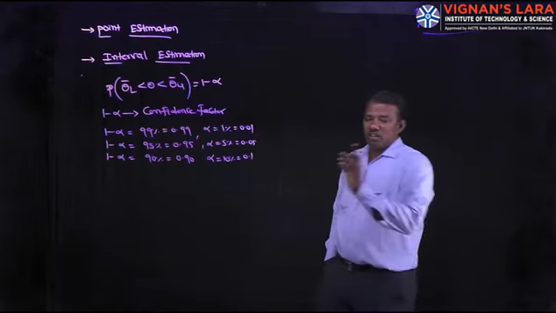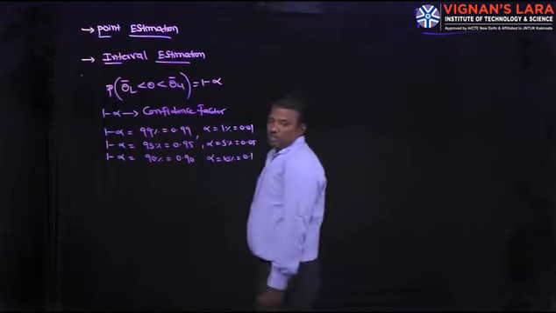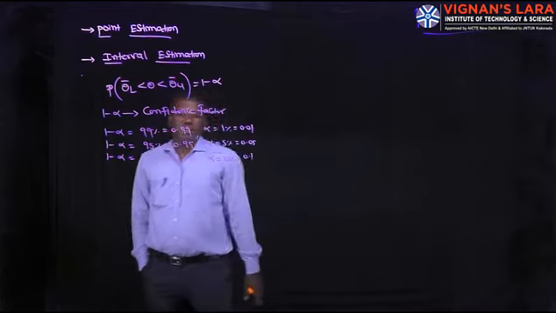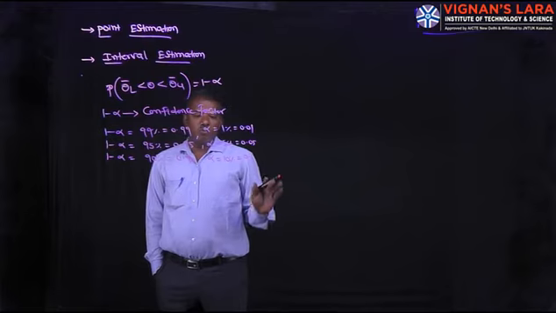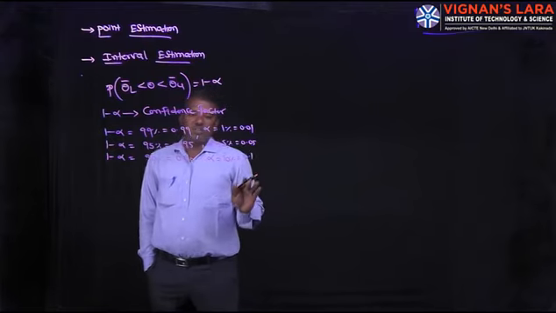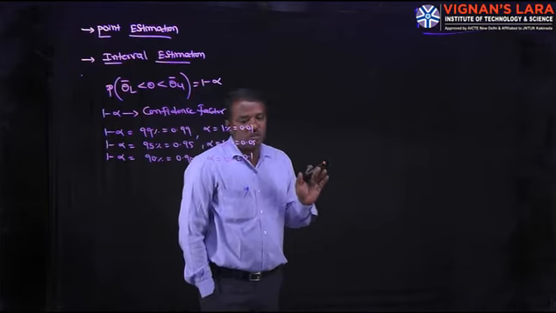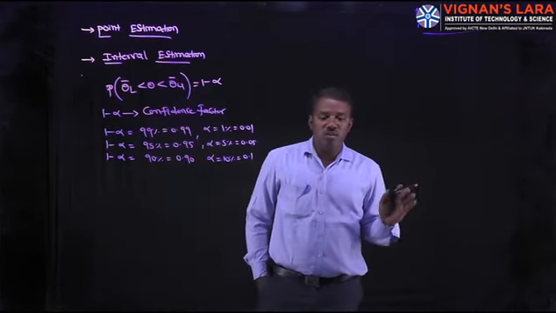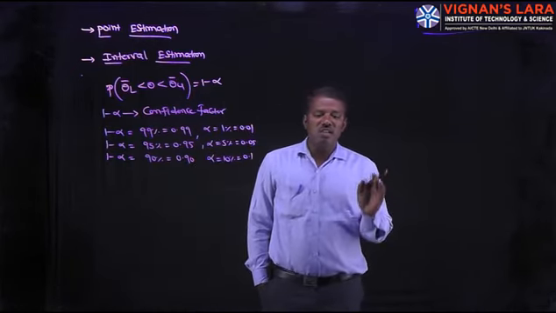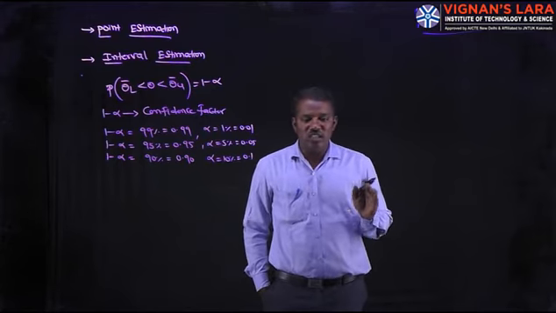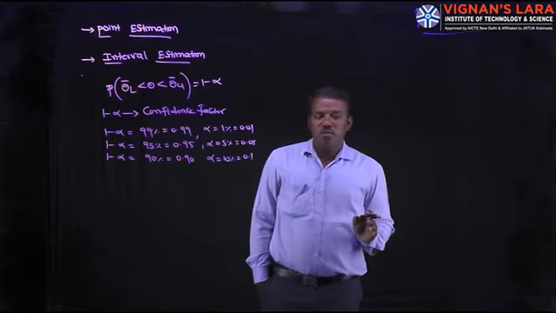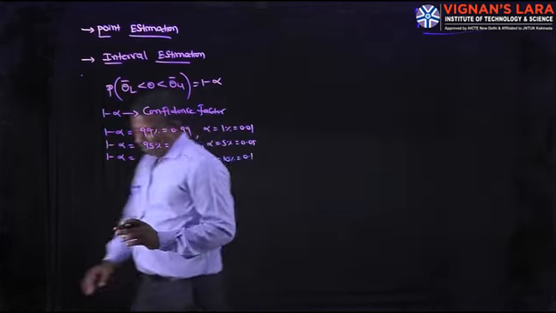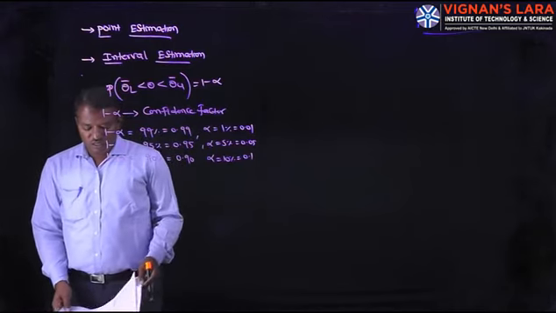So our important topic is interval estimation for large samples and for small samples. That is the main objective of Unit 4, second chapter. Point estimation is not possible in most cases, so we have to use interval estimation for estimating the population parameters for both large samples and small samples. Large samples means n greater than or equal to 30. What is n? Size of the sample. Small samples means n less than 30. So the next topic is interval estimation for the population mean in large samples.